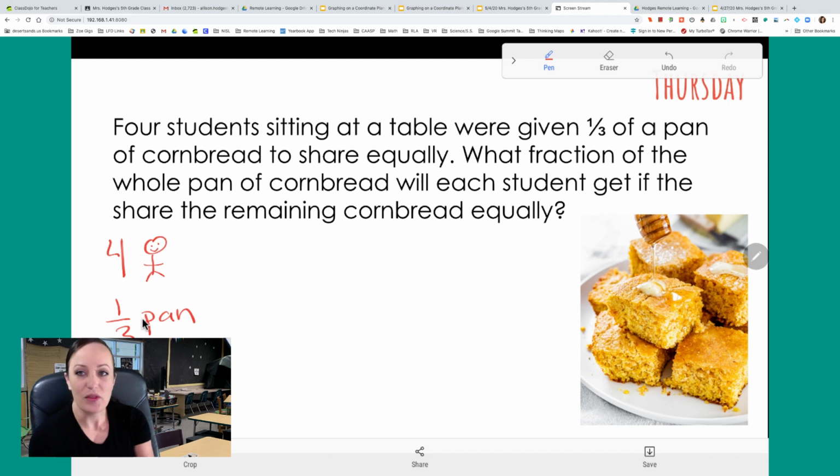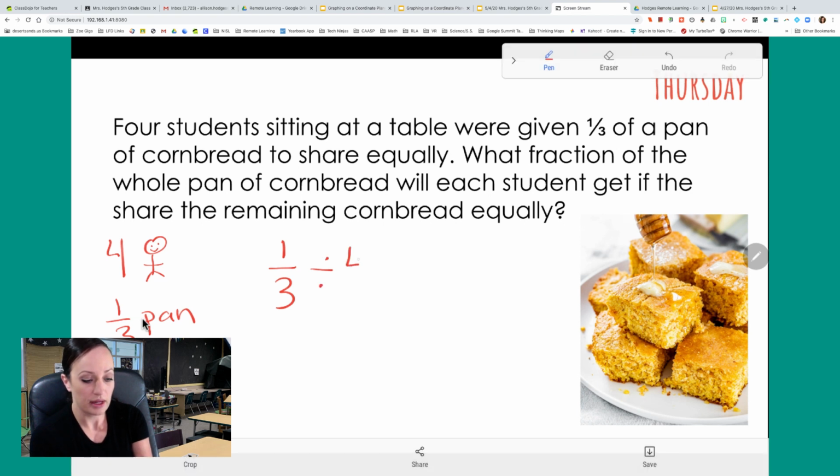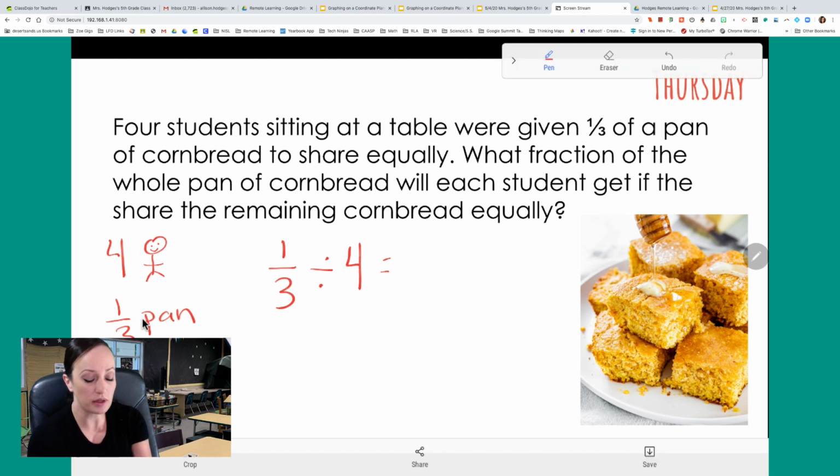Okay, so they're going to share it equally, but they only have 1/3 of a pan. So let's think about what we are starting with. What is the amount we're starting with? We're starting with 1/3. We're going to divide it by how many people? Divided by 4 people. And then we have to figure out what the answer is. We've been working on this for a while, so we're starting with a fraction, not a bigger number or a whole number. So my answer is going to be a fraction, right?